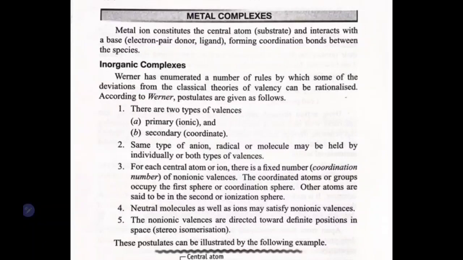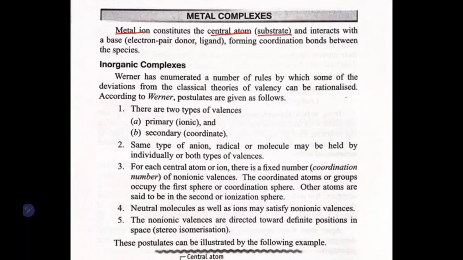Yes, the first one is metal complex. As the name suggests, we have a metal ion as a central atom, or you can call it a substrate. Remember the GPAT question: in a metal complex, what is the substrate?